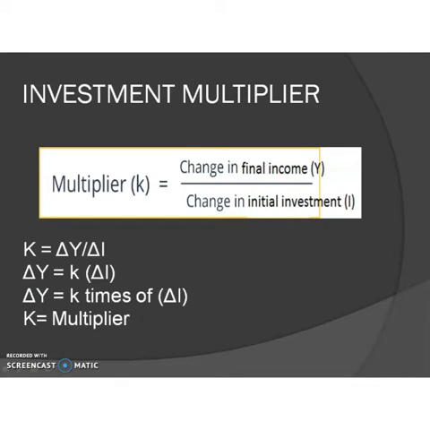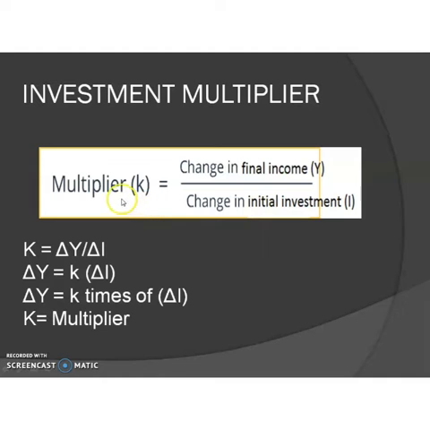How can we measure the investment multiplier? Symbolically, the investment multiplier is denoted by the English alphabet K. It was proposed by the famous economist R.F. Kahn. K is equal to change in final income divided by change in initial investment. So, this is the ratio of change in income to change in investment.